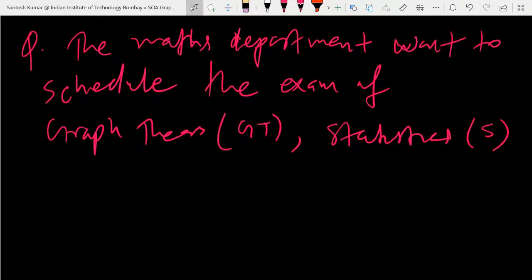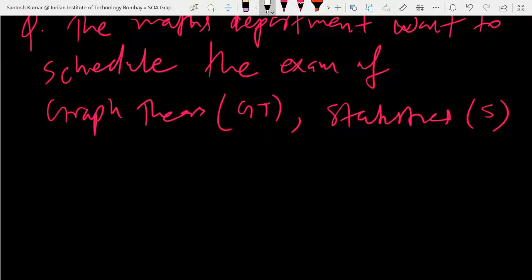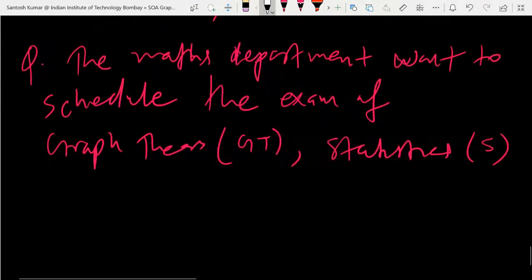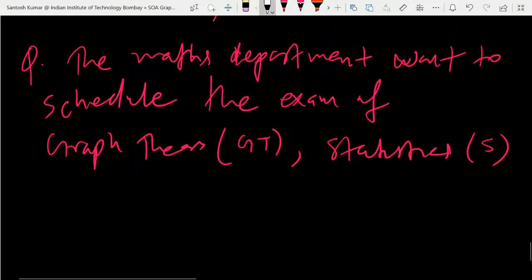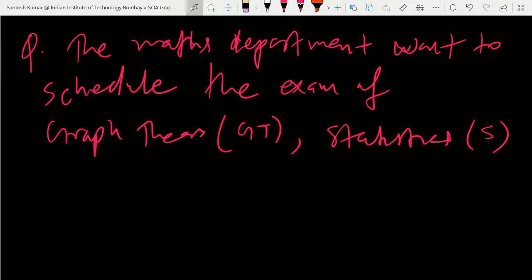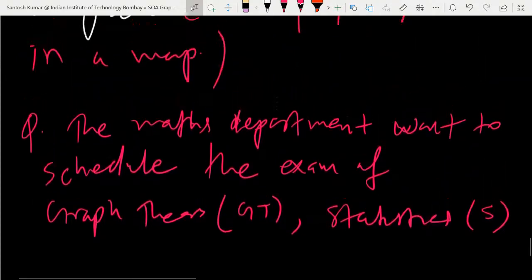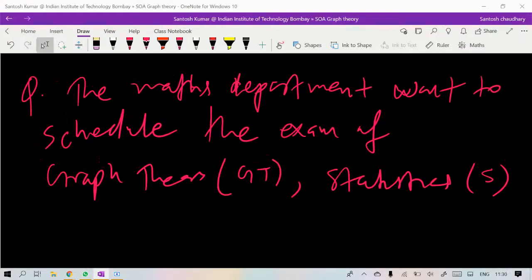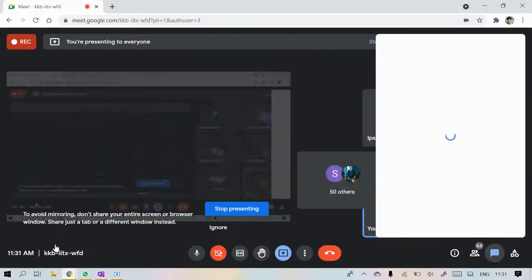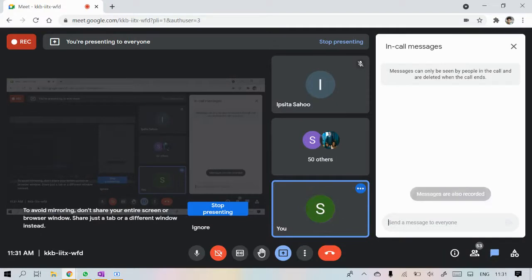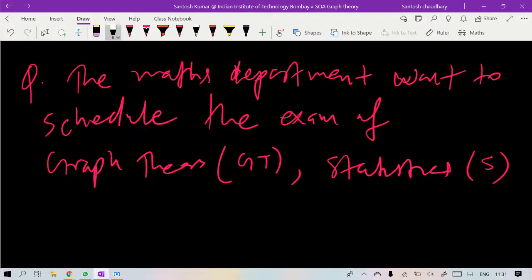So let me see how many of you remember. Consider it as a revision. I will check how many of you will be able to do this. Let's see how many of you answer. You can write in chat also. Those who cannot unmute, you can write in chat. I can see the chat. So let me write the problem and then see how many of you answer this, and I will ask you why also.